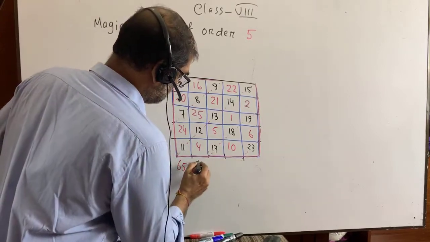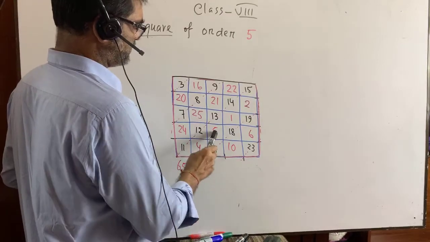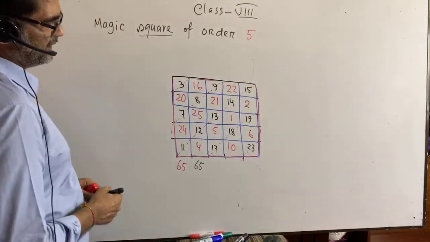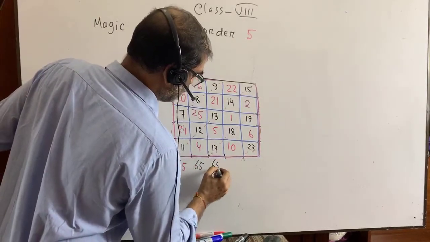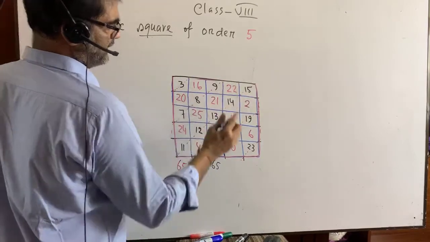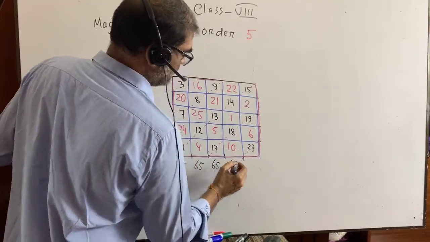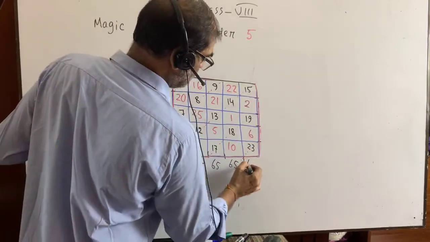Then 17 plus 5, 22 plus 13, 35, 36, 56 plus 9, it is again 65. Then we see 28, 29, 43, it is 65. You see 29, 48, 50, it is 65.